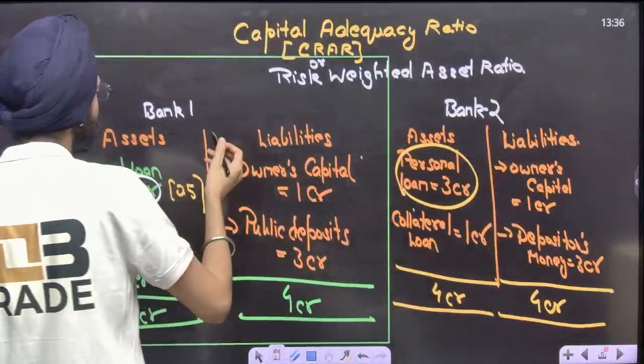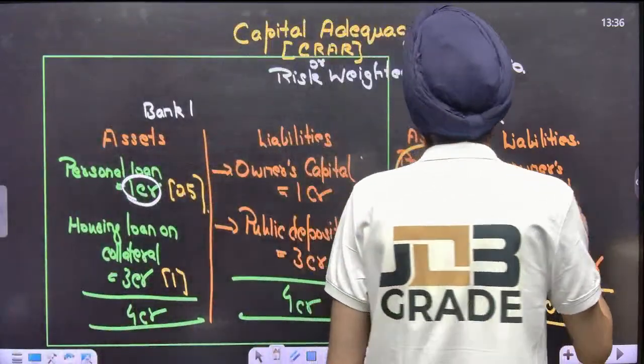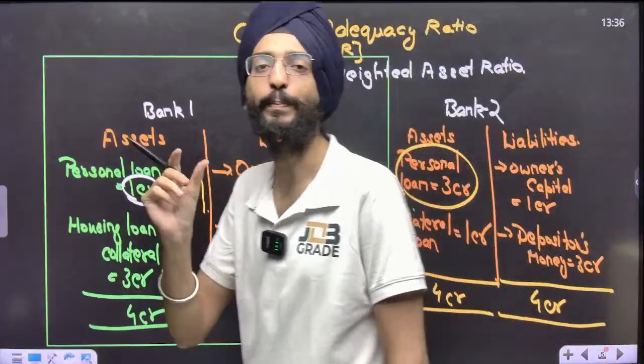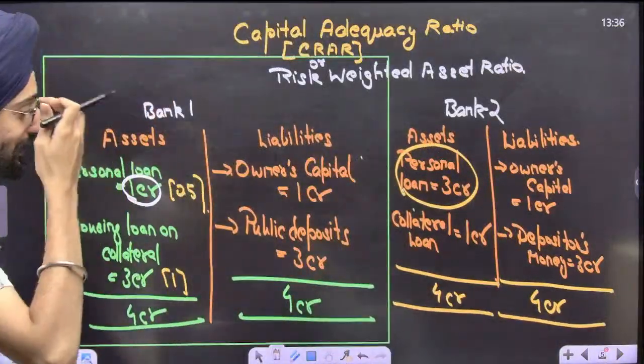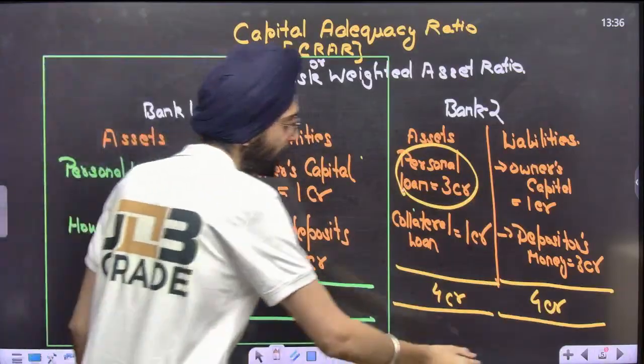Again, Bank 1 is playing safe. If I have to invest my money, where am I going to invest it? Not in Bank 2, sir, but in Bank 1 because it's playing safe. It's playing as per the standards prescribed by the Basel norms 2010. From this, you can calculate what we call the capital adequacy ratio.